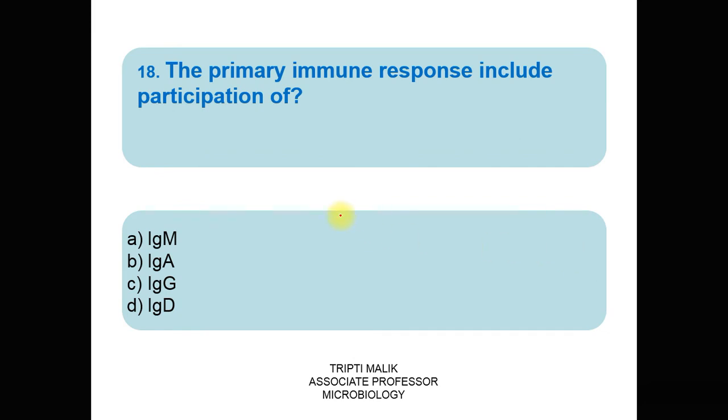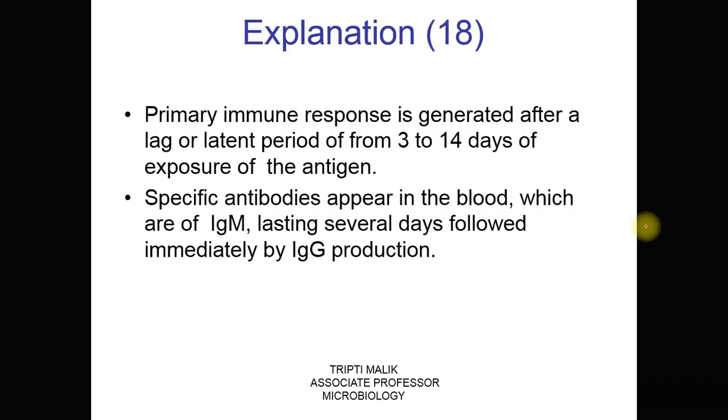Question 18. The primary immune response includes participation of: A. IgM, B. IgA, C. IgG, D. IgD. The correct answer is option A, which is IgM. The primary immune response is generated after a lag period when the antigen enters the body. That lag period can be from 3 to 14 days. The first antibody which appears is of the IgM type, which lasts for several days, and then there is the production of IgG.